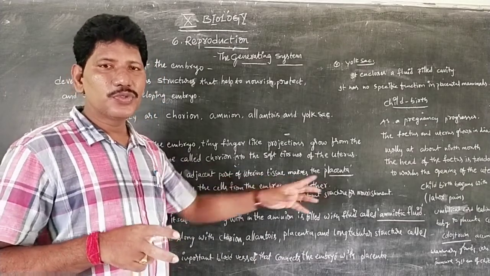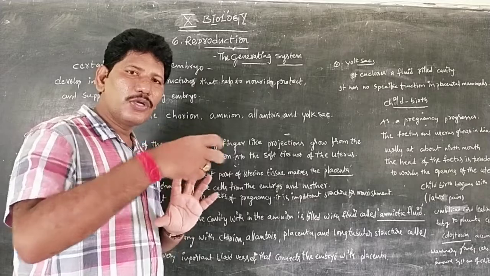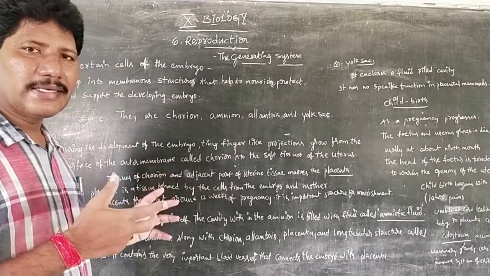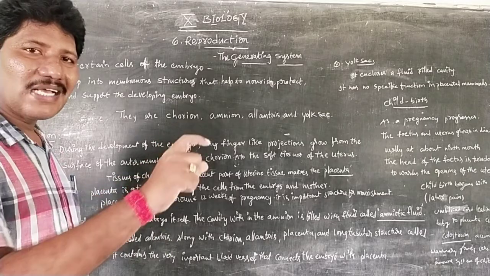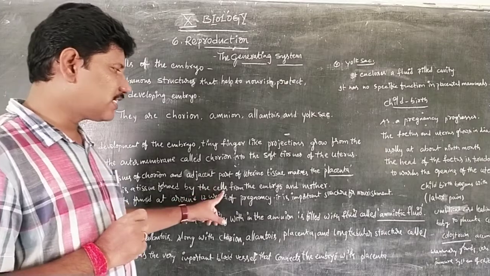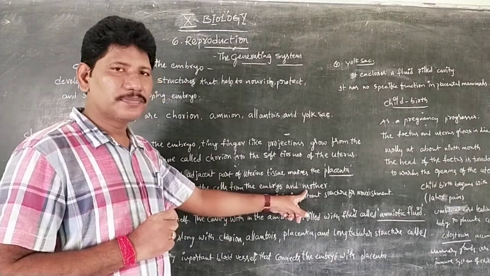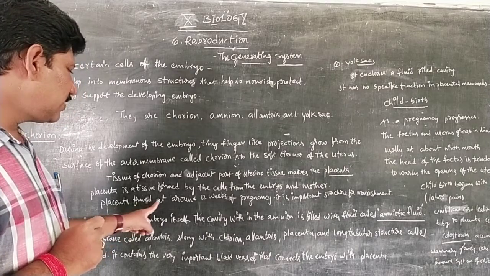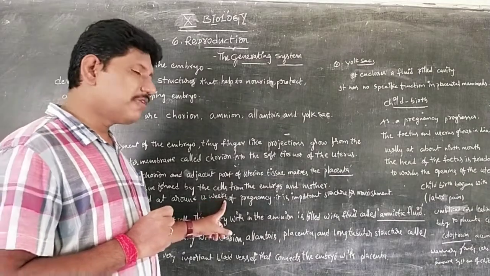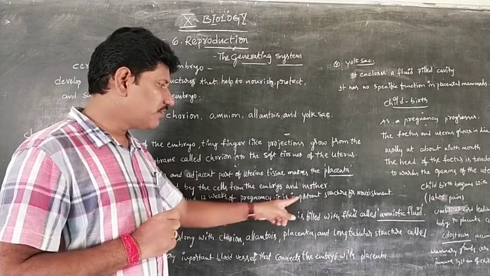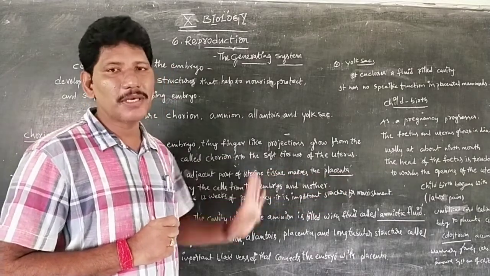Both combined form the placental connection. So the placenta is a tissue formed by the cells of the embryo as well as the mother. It is a very important structure. The placenta is formed at around 12 weeks of pregnancy, when we call it a fetus. It is very important for the nourishment of the baby.